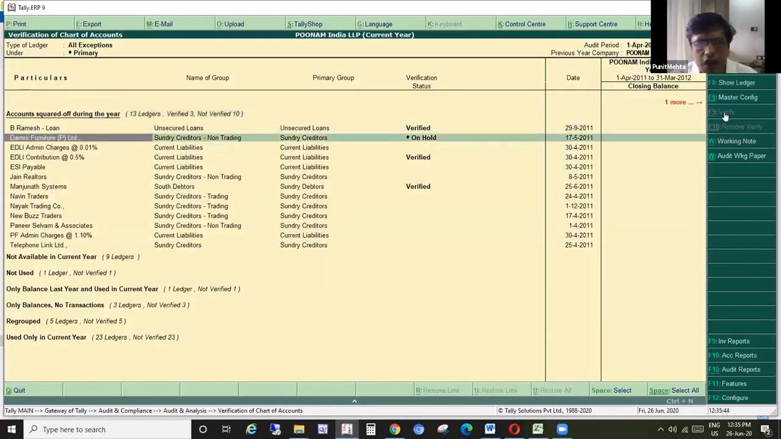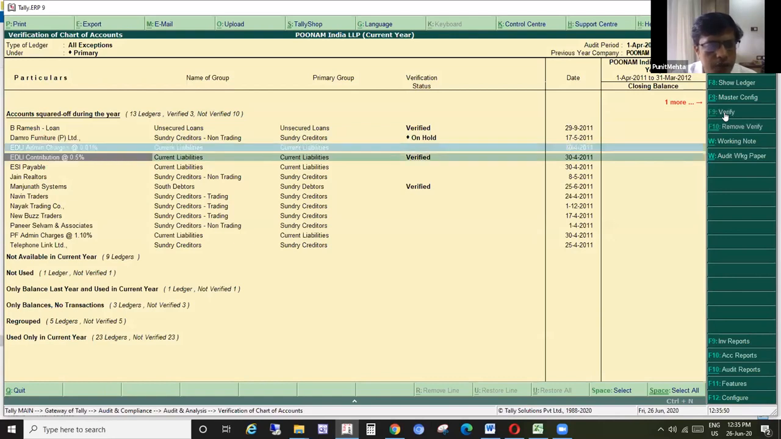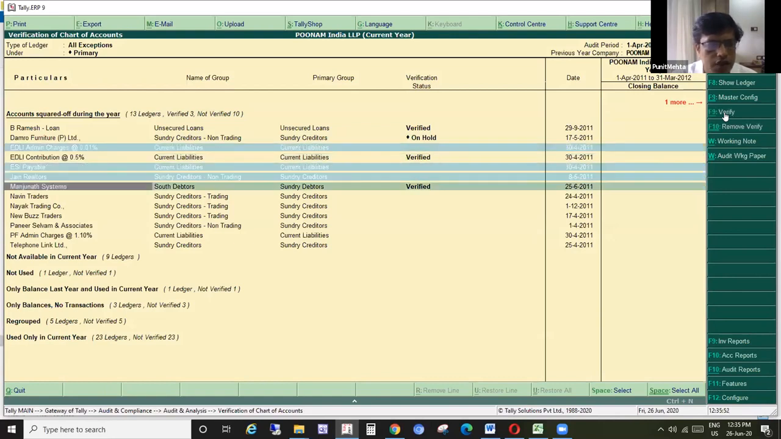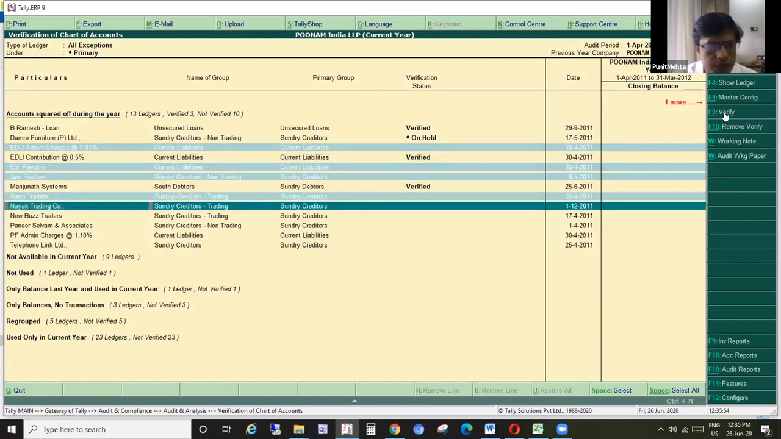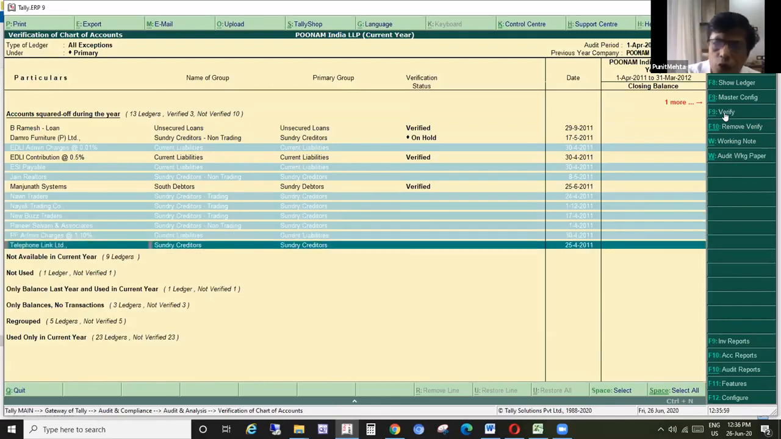In the same way, you can verify one individual ledger, or you can verify multiple ledgers together. I am clicking spacebar, spacebar, spacebar, spacebar. And if I am okay with all of them, then I will say Alt F9 once again.